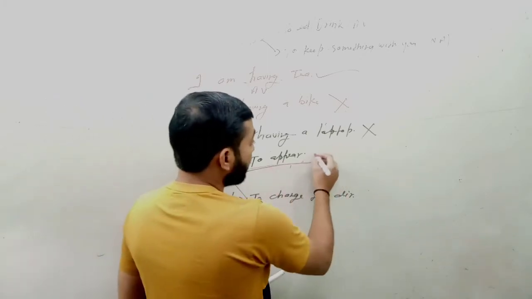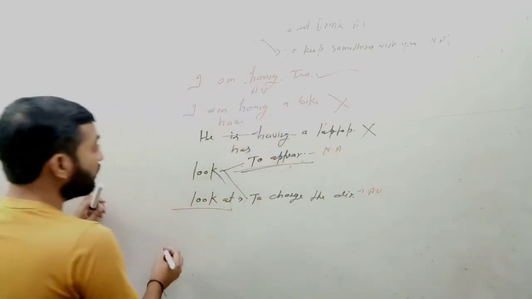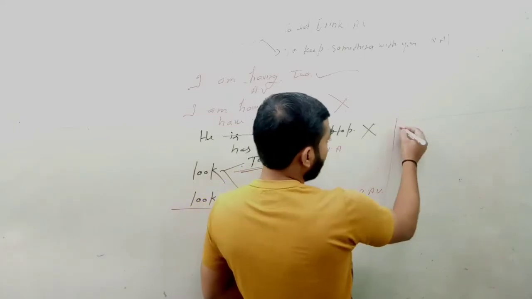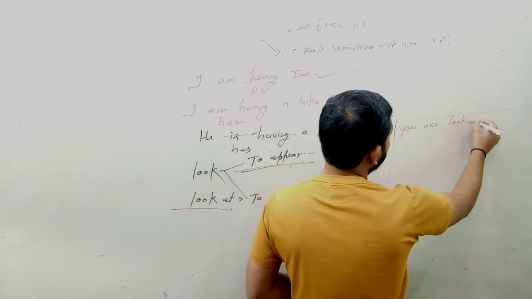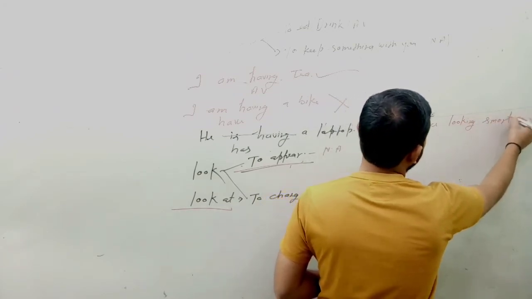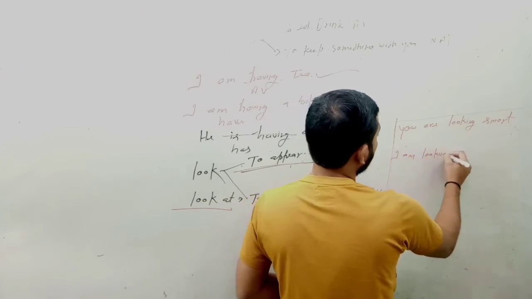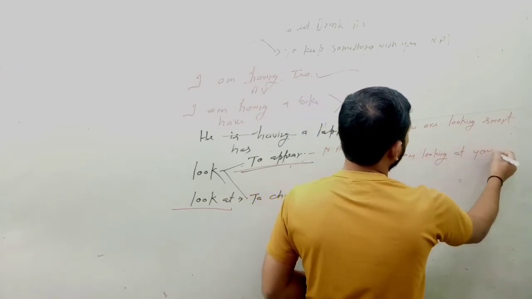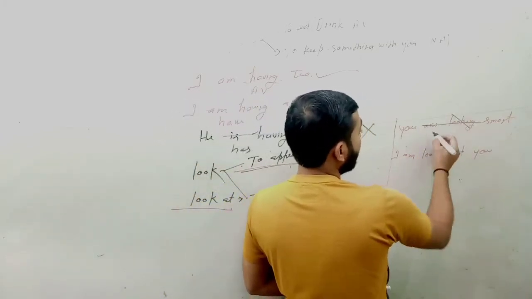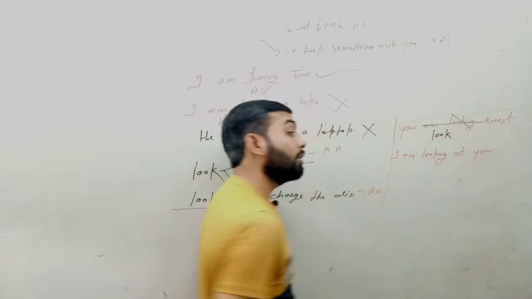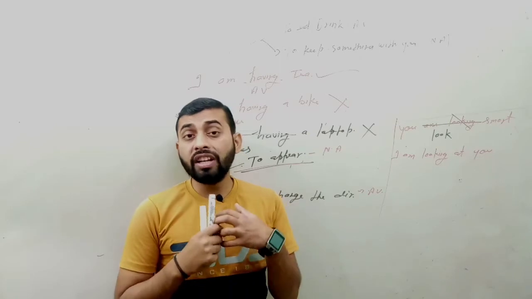And to appear means that is non-action verb and that is action verb. For example, you can say you are looking smart, and I am looking at you. So here that is non-action verb. So you are looking smart is wrong expression. You have to say you look smart, because if you are looking smart, are you doing anything? No. Simply we look smart, it means we never do anything.